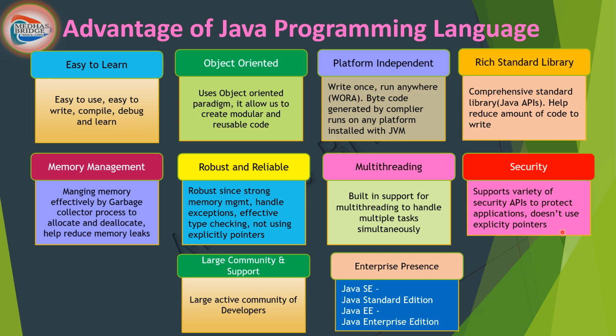So that's an advantage. And one more thing is that Java does not use explicit pointers. Pointers are basically what we use to access the hardware directly, but that provision is not there in Java because we have the JVM as an abstraction. Most of your code only talks to the JVM underneath, which takes care of communicating with your hardware platform, right?